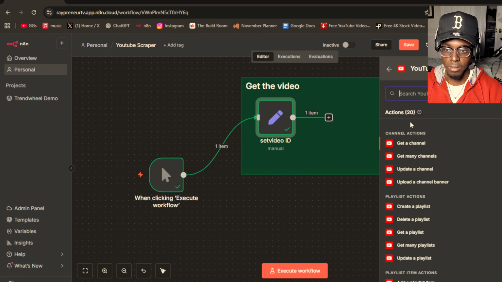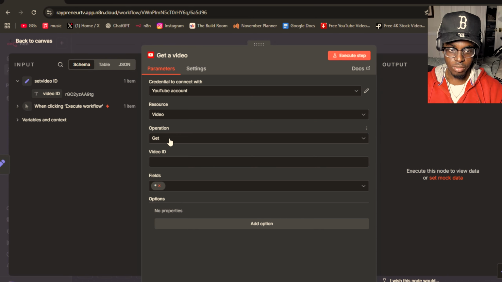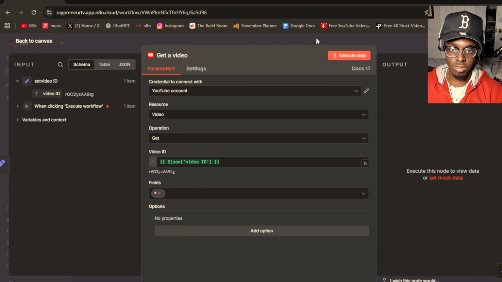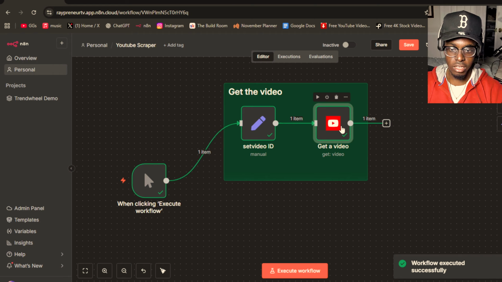So YouTube, and then you're gonna do get a video, and everything should be good from here. So you're getting the video, and then from video ID, where it says here, you're gonna grab the video ID from the previous node. And this is why n8n is so powerful, man. You just drag it in there, it's gonna be from the previous node. And now let's execute again. Boom, it should go through.